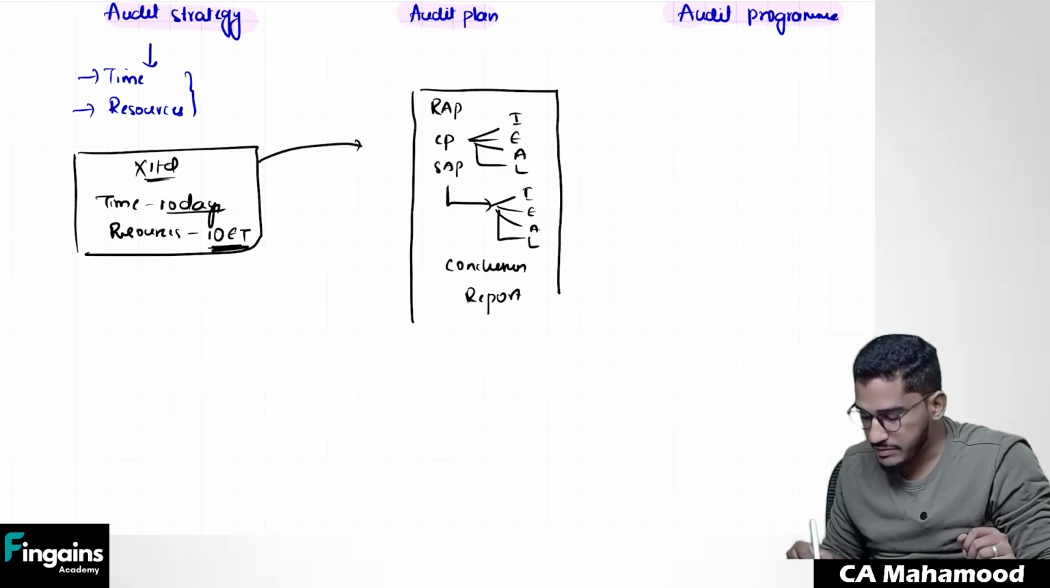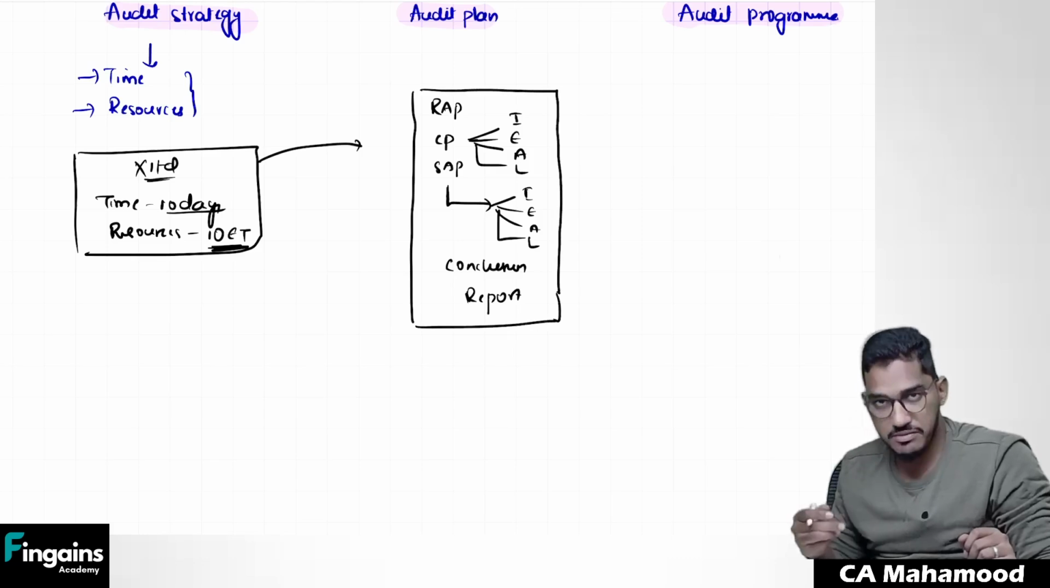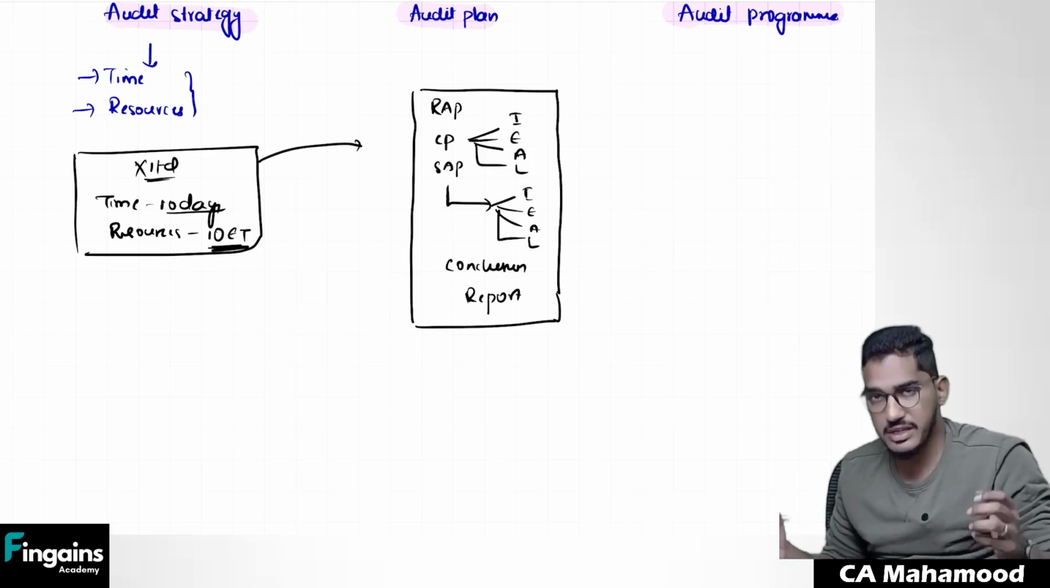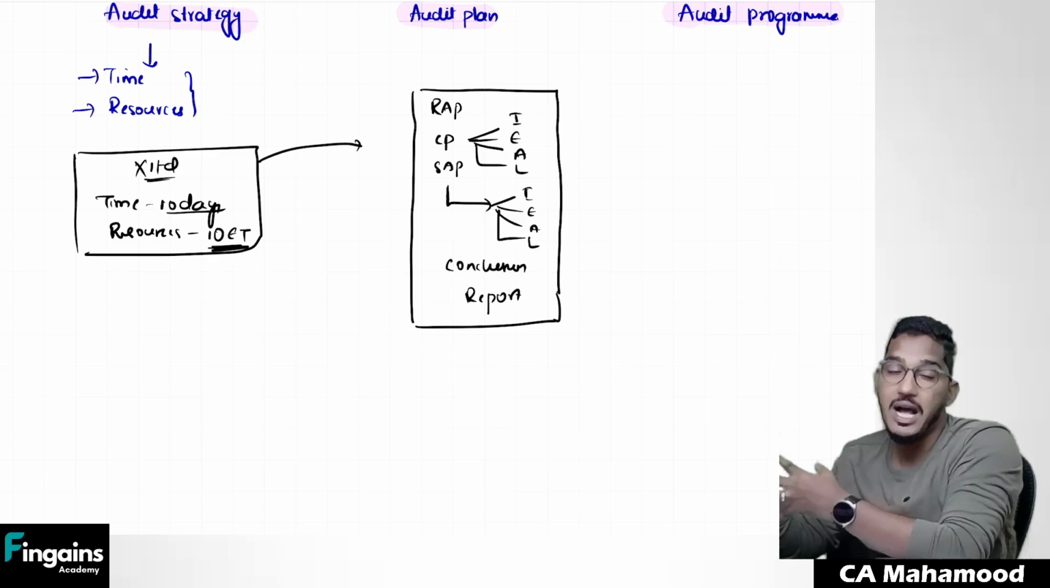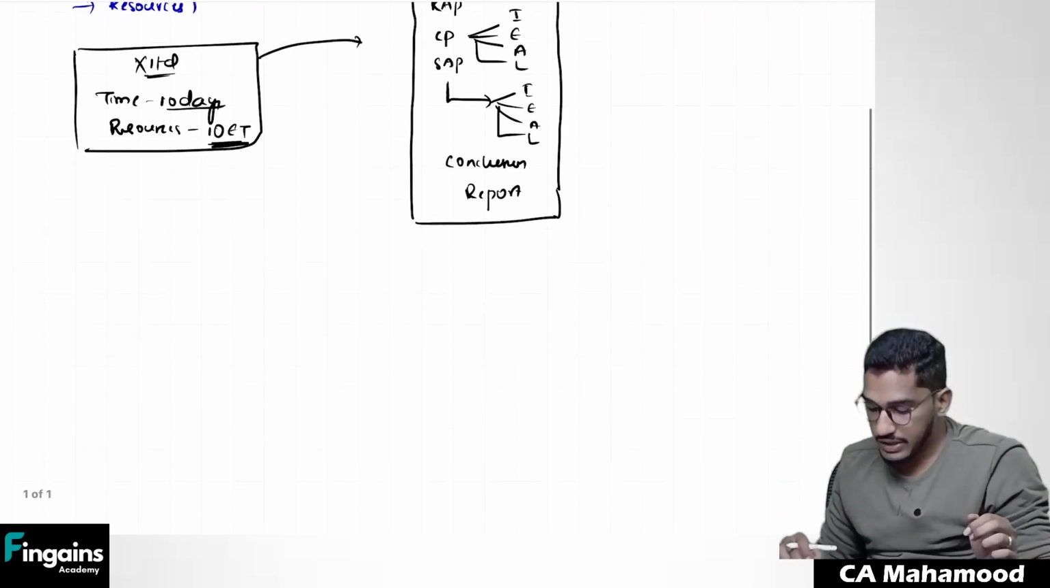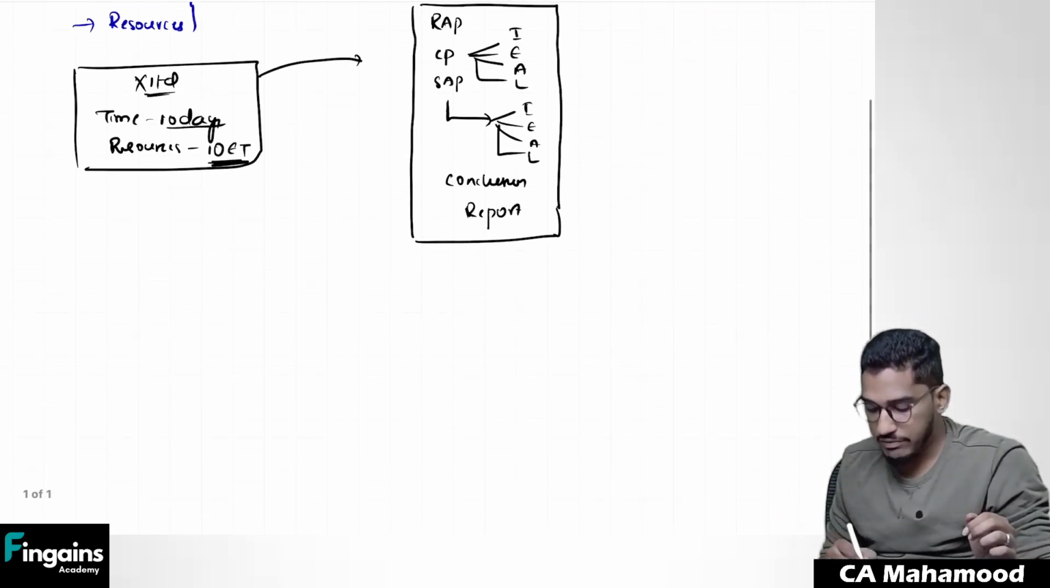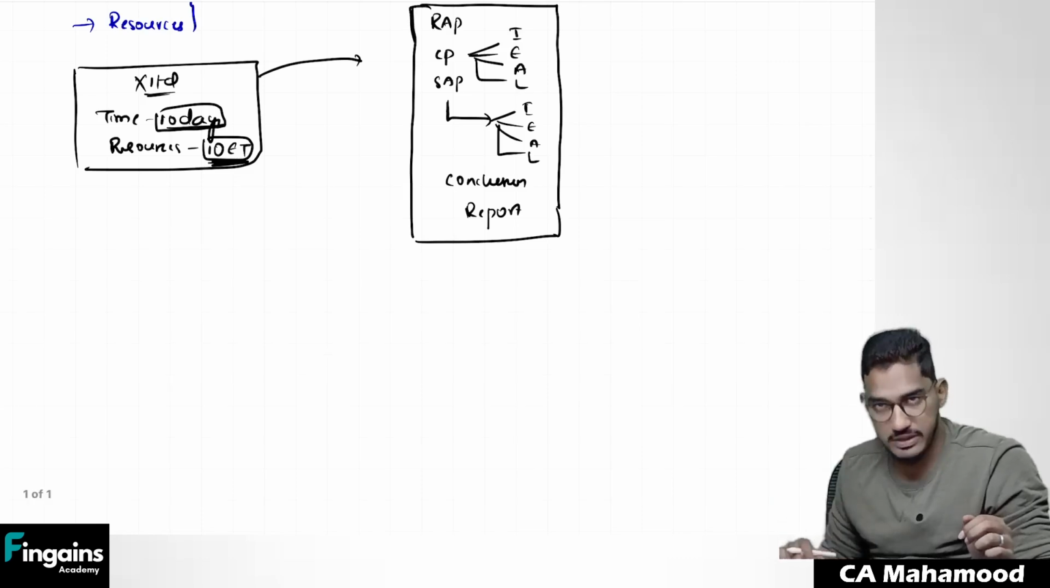I should perform risk assessment procedures, compliance procedures in different areas, and substantive audit procedures in different areas. Then discussion should happen, opinion should be formed, and a report has to be given. So now, these many activities I have to fulfill. Now I have 10 days of time. I have 10 engagement team members. This time and resources has to be divided among different tasks.